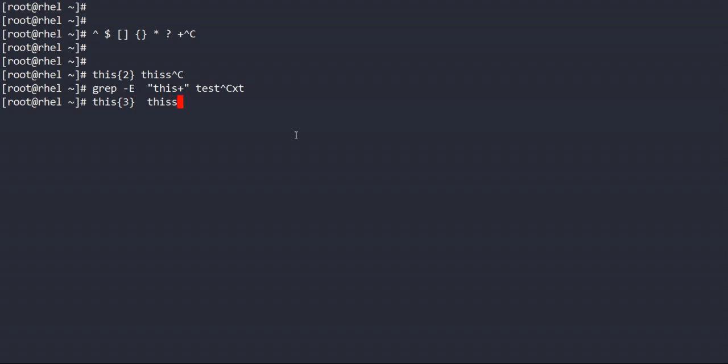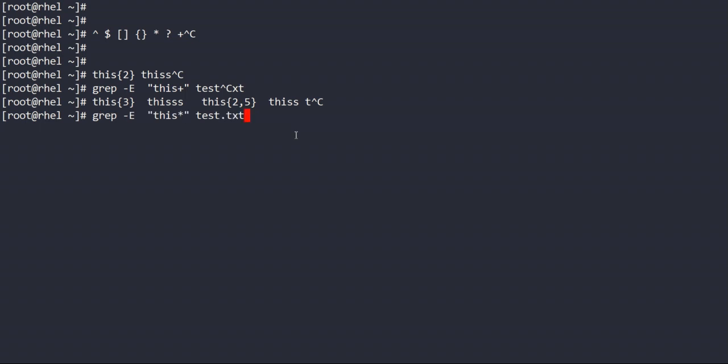So it means 3 times. Or if I write THI S 2 to 5, I can write in this way. So it will search where S is 2 times or 3 times or 4 times or 5 times. It will be a range sort of thing.